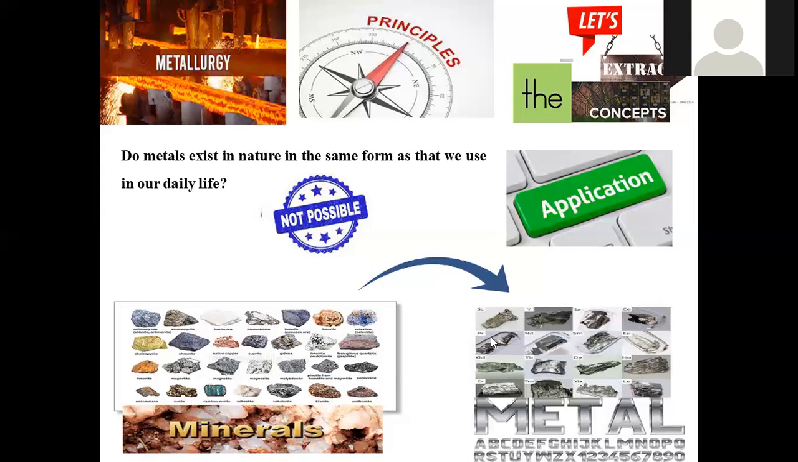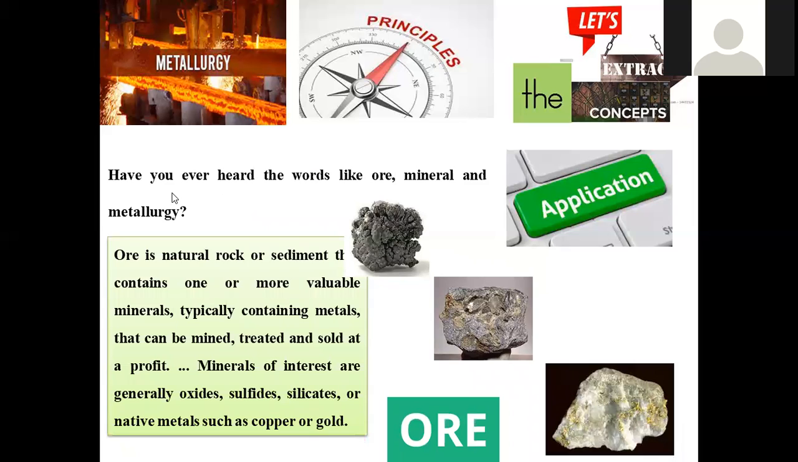So this is a kind of transformation which we use in order to mold metals into required specific materials. Now, have you ever heard words like ore, mineral, and metallurgy? What kind of words are these, and can you find any difference among them? What is meant by ore, what is a mineral, and what is meant by the metallurgical process? Let us go one by one in detail.